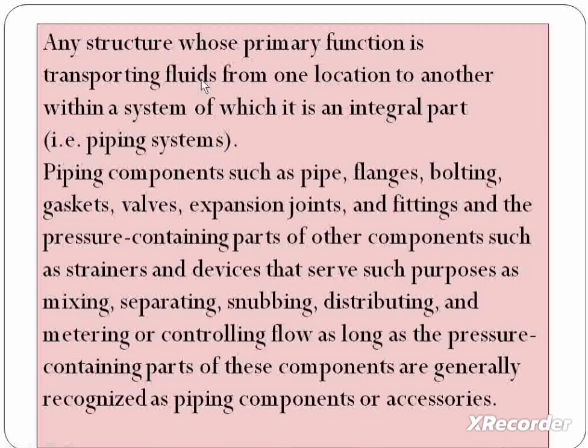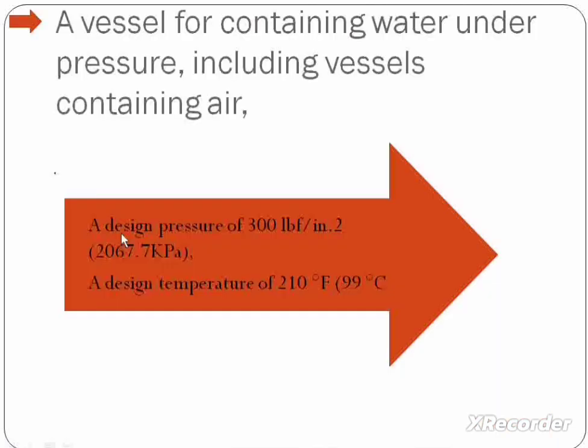Any structure whose primary function is transporting fluids from one location to another, like piping systems, flanges, bolting. This is also on the list which is excluded from the code. Here, a vessel for containing water under pressure, including a vessel container, a design pressure of 30 pounds per square inch, or temperature. This is the most repeated question in the examinations.